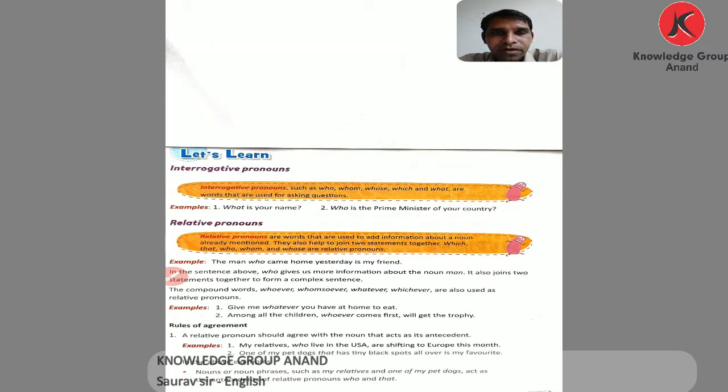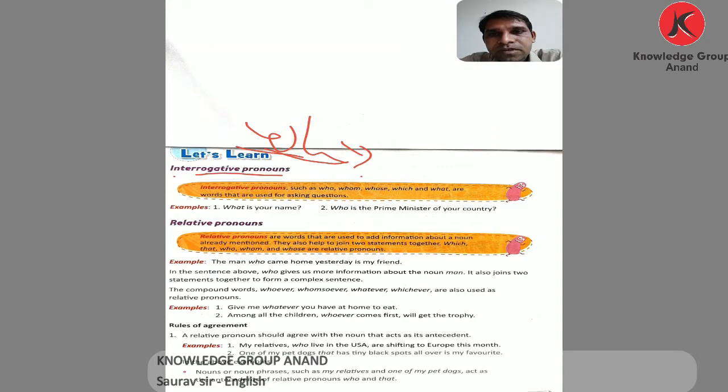Chapter number 3. What is the chapter name? Chapter name is Pronouns. I have discussed with you some of the pronouns, and today I am going to discuss with you the rest of the pronouns. Now comes the interrogative pronouns. Interrogative means the question mark, and these pronouns start with WH questions.